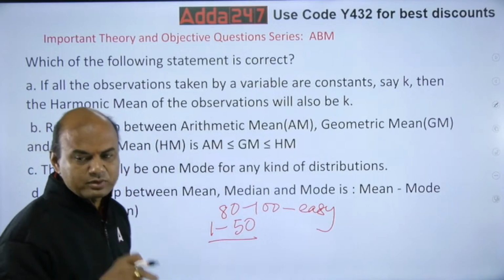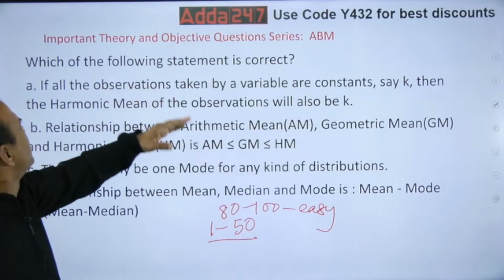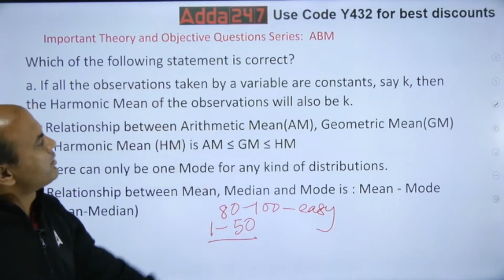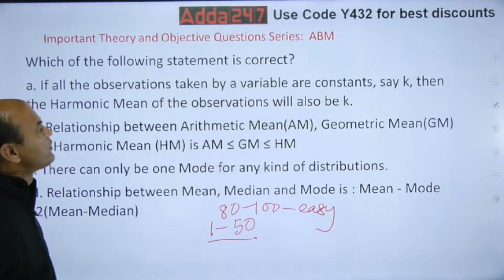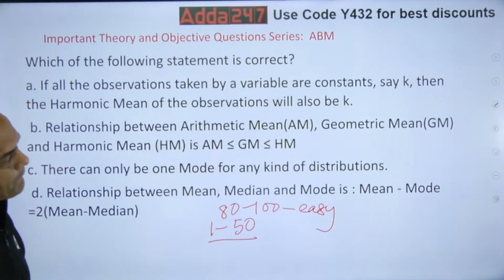So let's come back to this question. Which of the following statements is correct? If all the observations taken by a variable are constants, say k, then the harmonic mean of the observations will also be k.